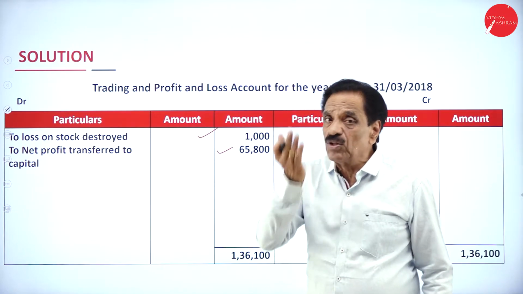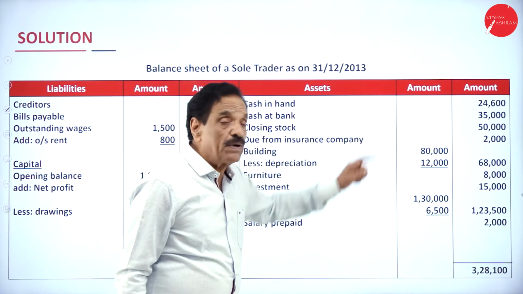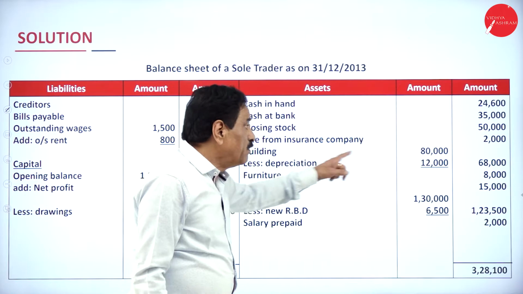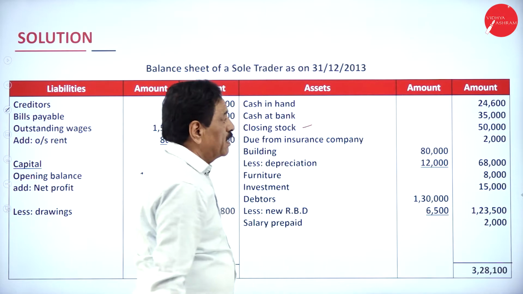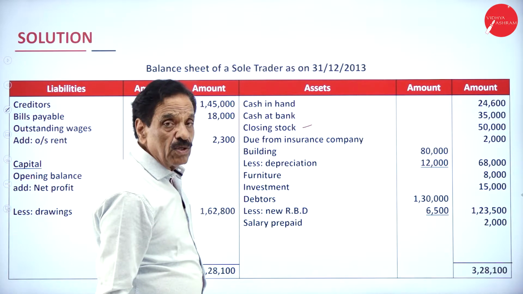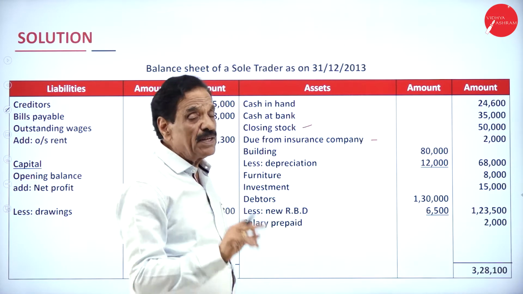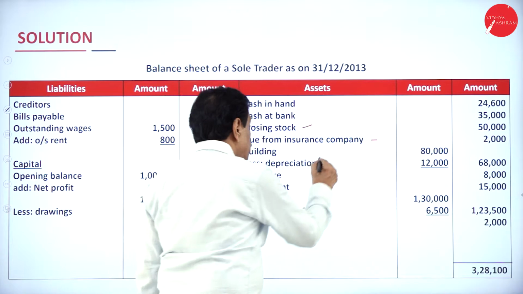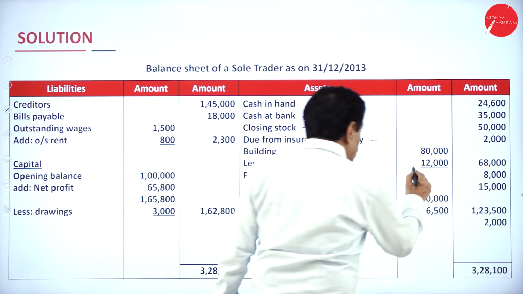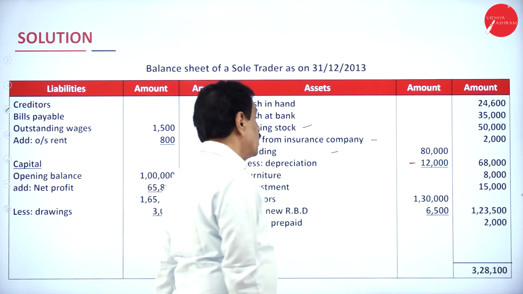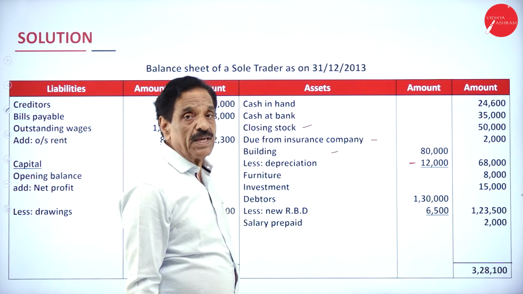It should be added to capital. In your balance sheet, your cash balance is 24,600. Your bank balance is 35,000. Your unsold stock is 50,000. Due from insurance company is 2,000. Out of 3,000, 2,000 to be recovered. How much loss? 1,000. Your building value is 80,000. It has come down by 15%, 12,000. We deduct it, it is 68,000. Furniture value is 8,000. Your investment value is 15,000.